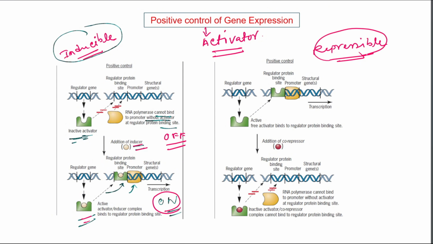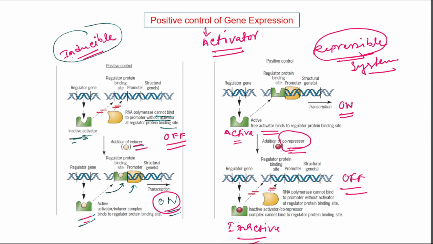But in the repressible system, the regulatory gene synthesizes an activator protein, but this activator is active, binds to the regulatory protein binding site and the gene is on, then the transcription is on. But after addition of co-repressor, the co-repressor binds to the activator and the activator becomes inactive. So if the activator is inactive, then the RNA polymerase cannot bind with the RNA polymerase binding site and the transcription is turned off. So here the co-repressor acts as a repressor. So this is called repressible system and this is called inducible system, and this is called positive inducible gene expression. This is called positive repressible gene expression.